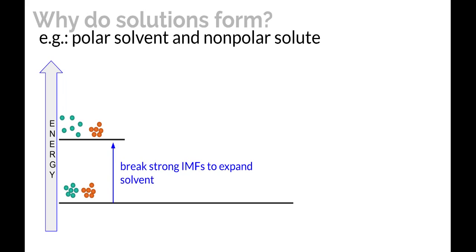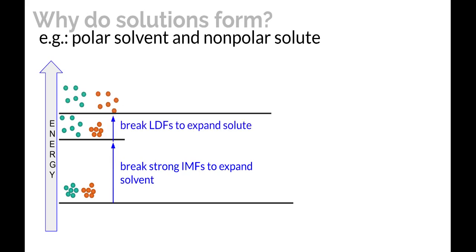And that's going to take quite a bit of energy to break them up. So you have to move the solvent particles far enough apart from each other that there's room to fit the solute particles in between. But you also have to break up the London dispersion forces, or the dispersion forces, to expand the solute enough to make room for solvent particles. When you do that, that's not going to require as much energy because dispersion forces are a little bit weaker.